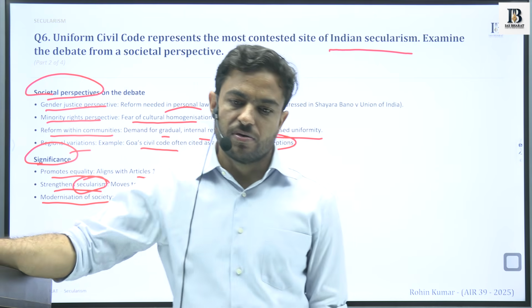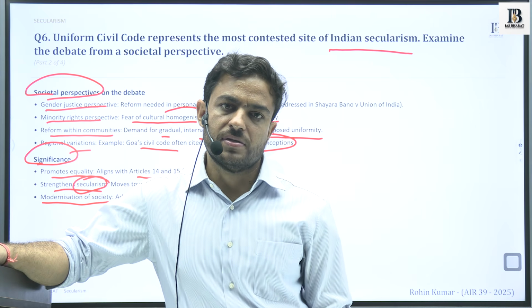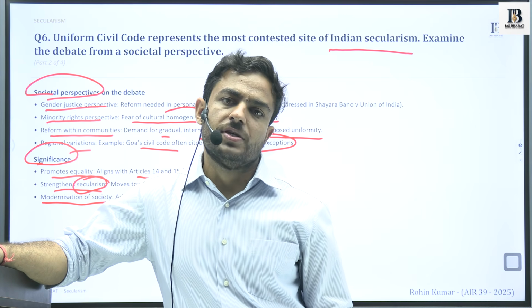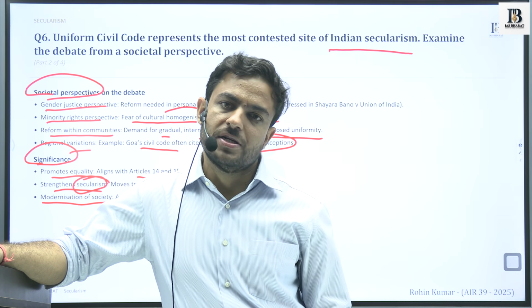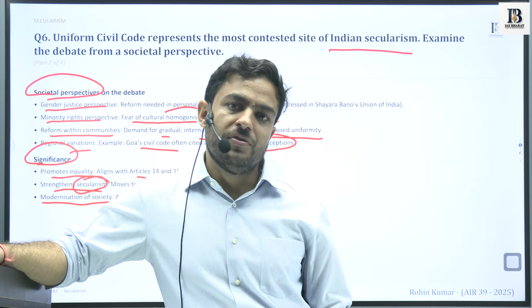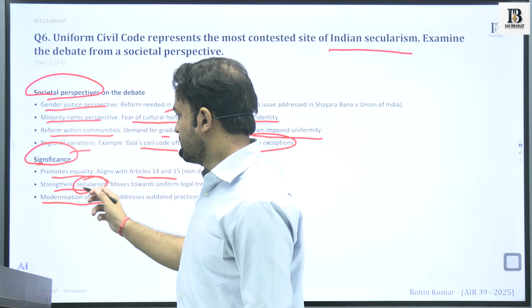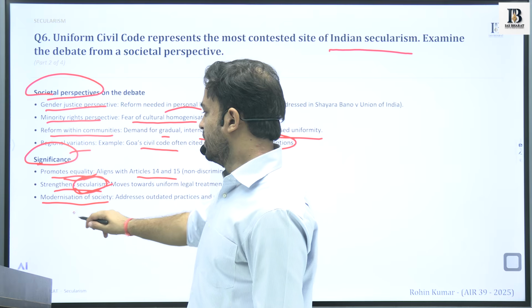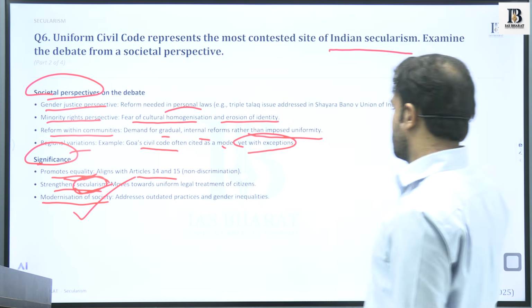So UCC as a concept has certain advantages. First we discussed why it is the most contested site. Then we saw what advantages, what dividends, it brings to society. We have seen that it promotes equality, strengthens the idea of secularism, and modernizes society.